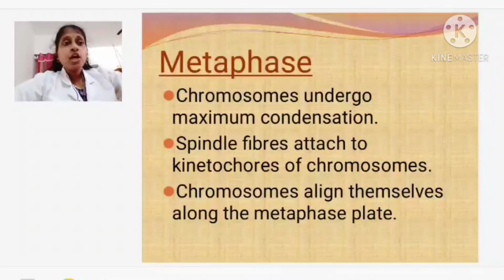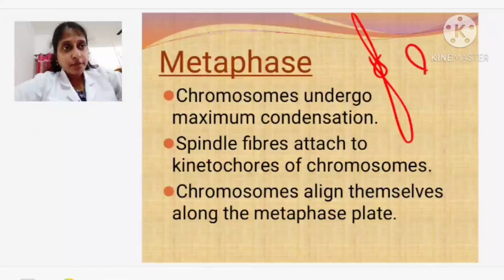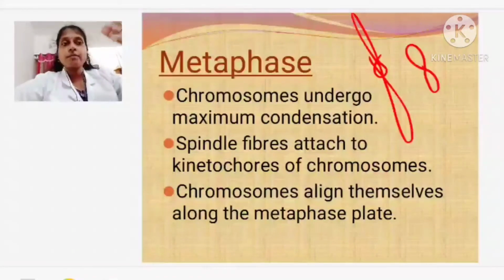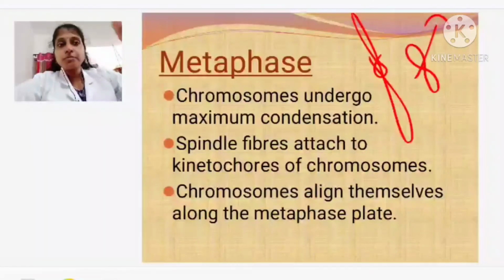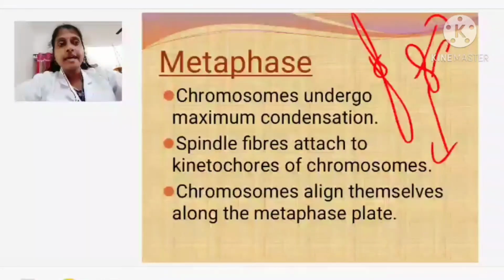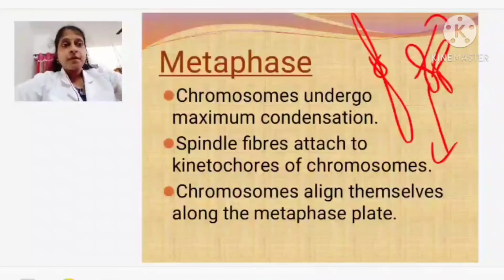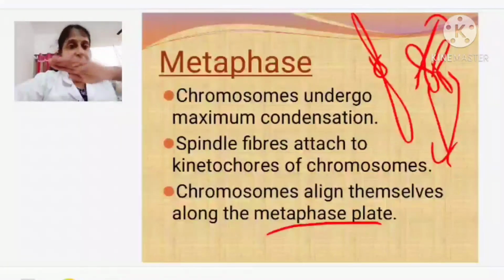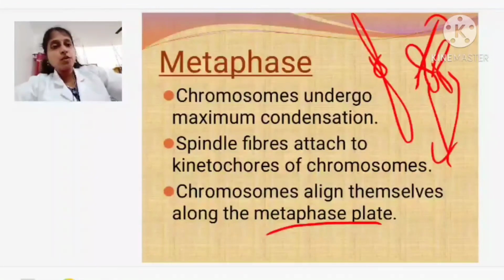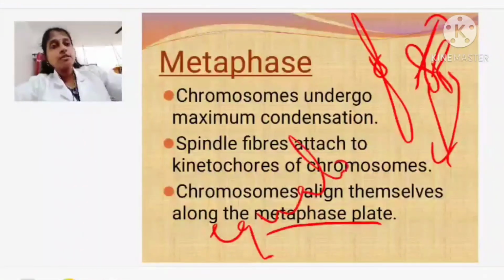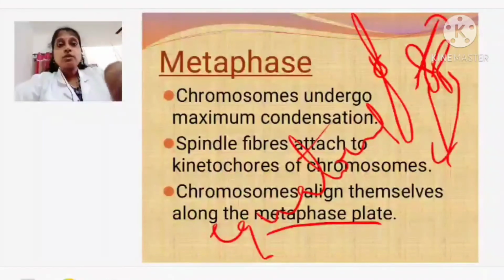Next is metaphase. Chromosomes undergo maximum condensation. Condensation means what? They become like threads, condensing and forming like this, a much condensed form. Spindle fibers will be attaching to the centromere. I told you the spindle fibers which are formed will go and get attached to which one? The centromere. One will attach here, another one will attach at the centromere, isn't it? The chromosomes align themselves at the metaphase plate, meaning the equatorial plate. So we call this one what? The equatorial plate. To that they are getting attached. So that is metaphase.